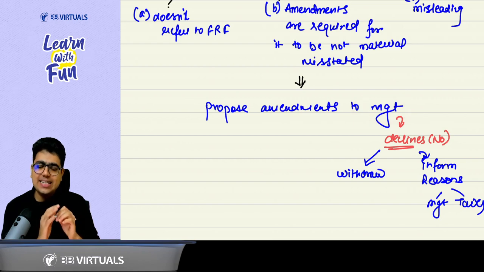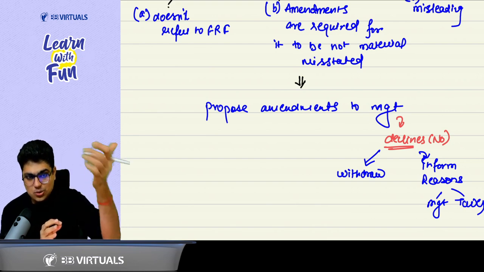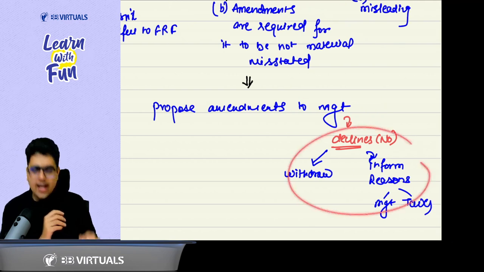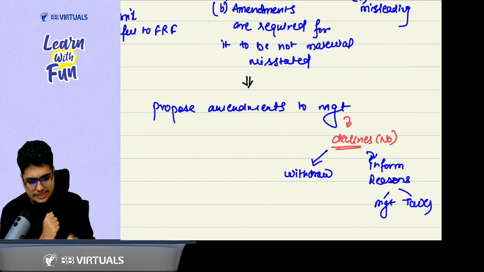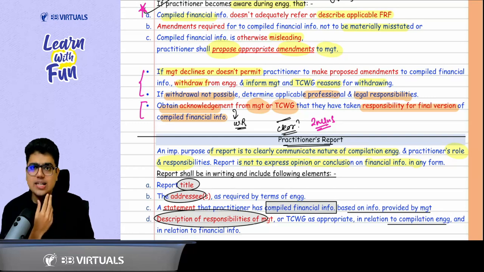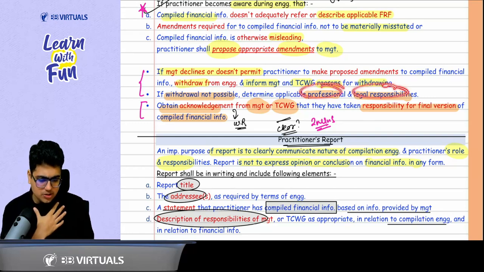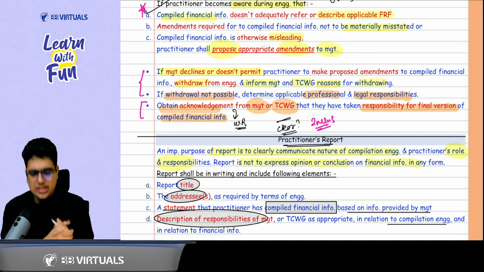And if the management declines, says no, we are not going to amend, then again, you withdraw and inform the reasons of withdrawal to the management and TCWG. And again, if the withdrawal is not possible under the law regulation, then decide accordingly. Clear? Clear, sir. Last point says decide accordingly means consider your professional and legal responsibility. Also, you need to take an acknowledgement from the management TCWG that they have fulfilled their responsibility of providing the financial information.